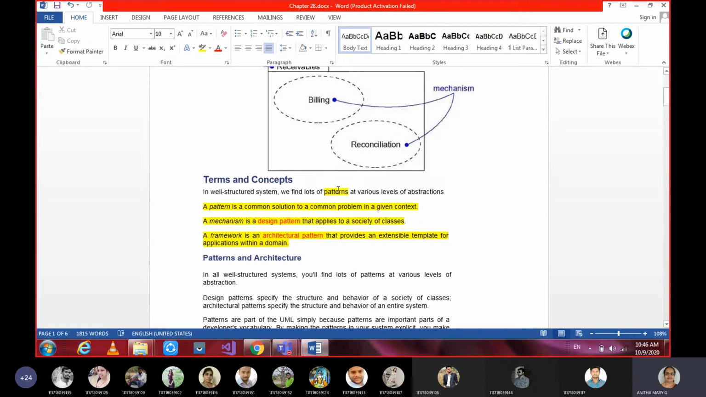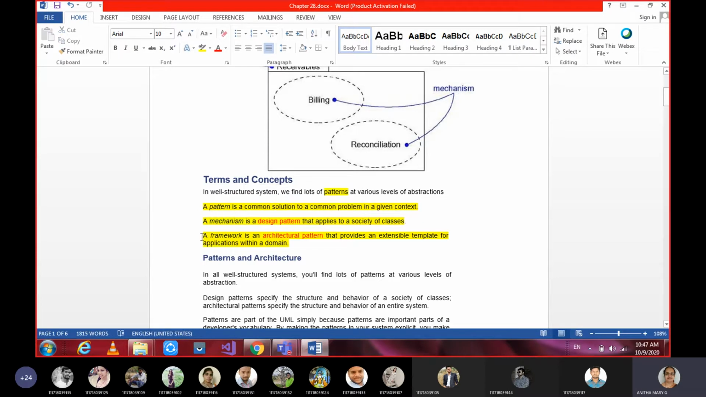Okay, so remember patterns. The first one is a design pattern that applies to a society of classes, and a design pattern which applies to a society of classes is called a mechanism. That is the first type of pattern. It's sometimes called a design pattern also, which reveals the application of a group of classes for the given context.